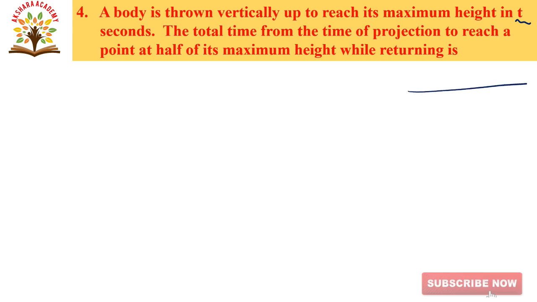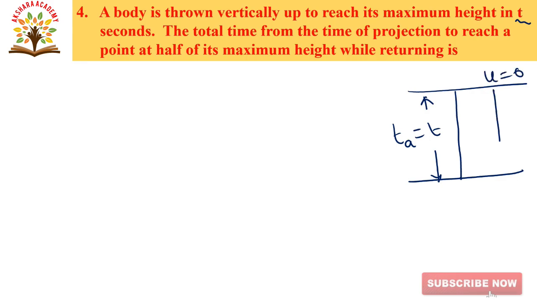Suppose here a body is thrown vertically upwards to reach its maximum height. Assume that it is Ta is equals to t, and here U is equals to 0.